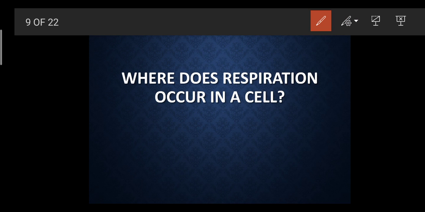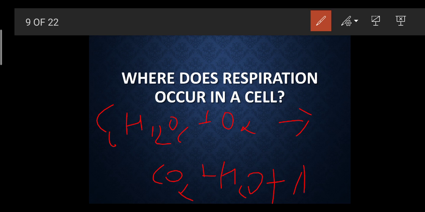But what exactly happens? See, in the first step, glucose in the presence of oxygen we are going to take, because we are going to take it in the form of aerobic respiration. So in the first step, what is going to happen? This gets converted into H2O, ATP and all, and CO2. So in the first step, there was a breaking down of the glucose.